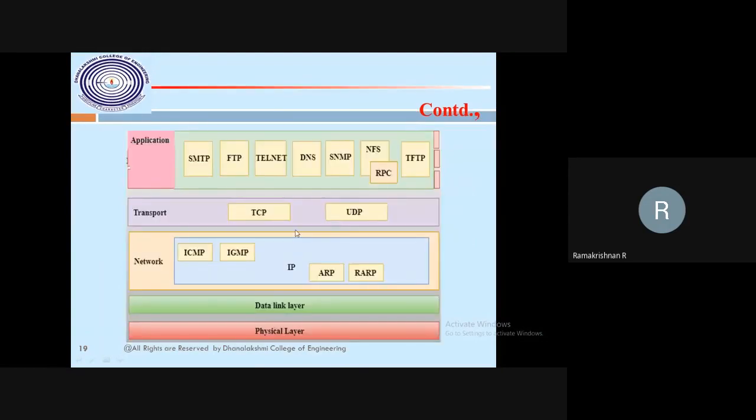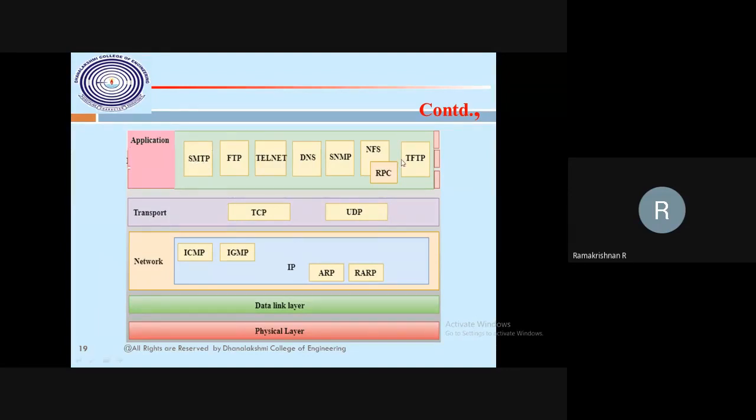You see, all together, I have briefly combined this block diagram of the TCP/IP protocol. This one we have to draw from the exam point of view. From that, we have to articulate or elaborate each and everything to answer the part B or part C questions. So the top first layer is the application layer, then after that is your transport layer. In the application layer, you see how many protocols are running.